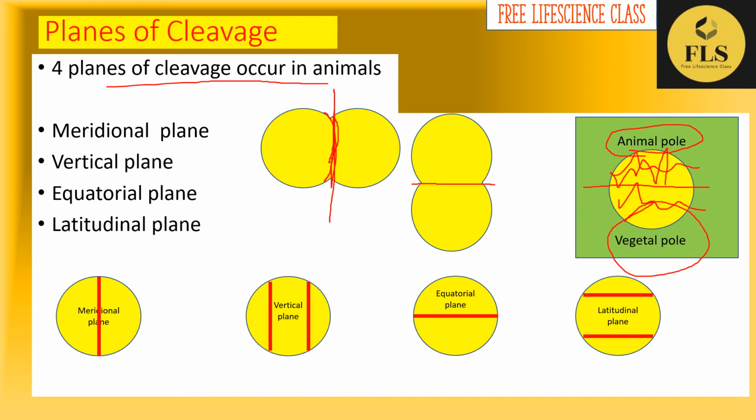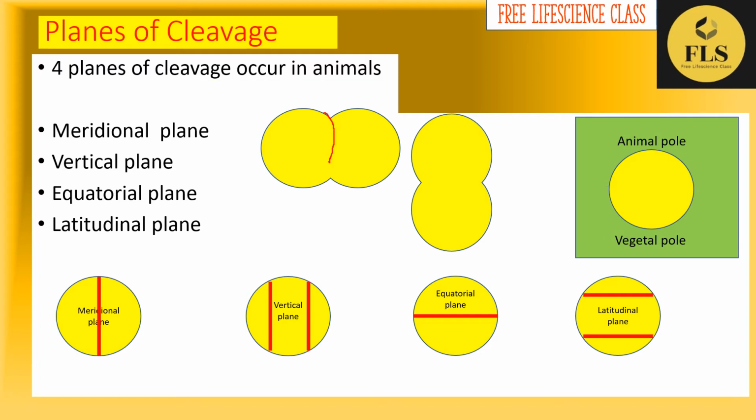Let's discuss the other planes of cleavage. The first one is the meridional plane of cleavage. In the meridional plane, the cleavage takes place from the animal pole to the vegetal pole, passing through the center, so that you get two equal sized blastomeres. An example is the first and second cleavage divisions of frog.